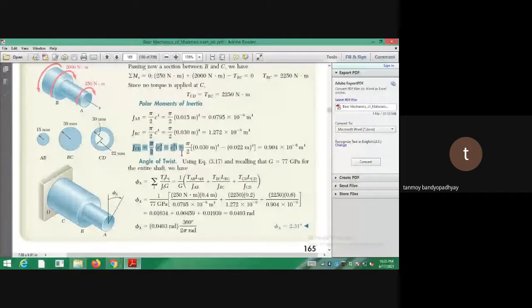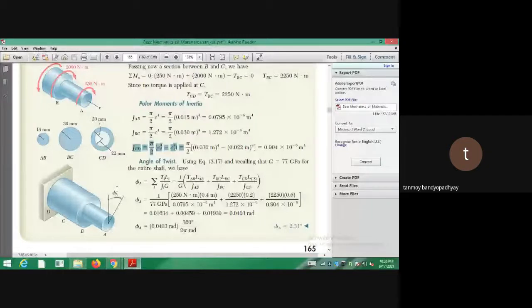Now you have to do the angle of twist. You can see that all these values like phi AB, BC, CD are all clockwise, if I see it from this side, not the wall side, the other side. So you see phi actually rotating clockwise. Since all the angular displacements are clockwise, they have directly added them. Had it not been clockwise, we would have had to subtract them. Okay? Whatever is coming out, calculate that.